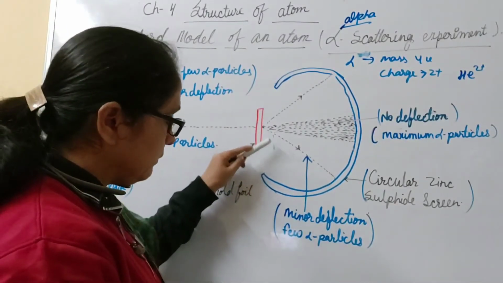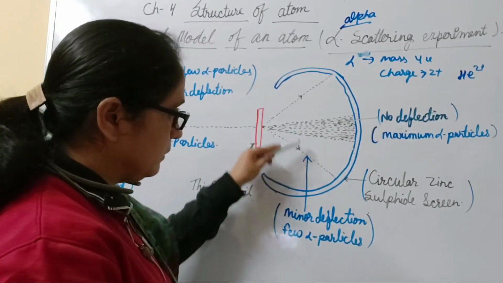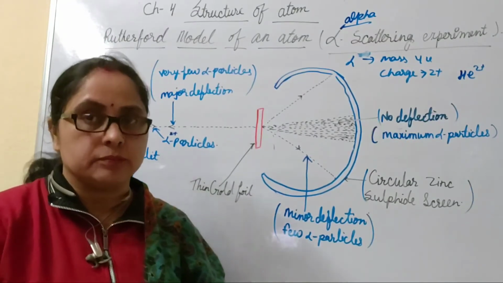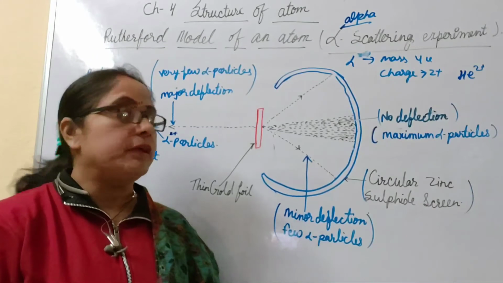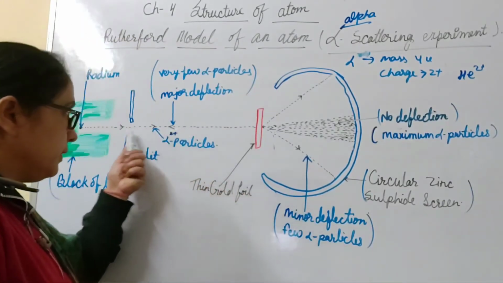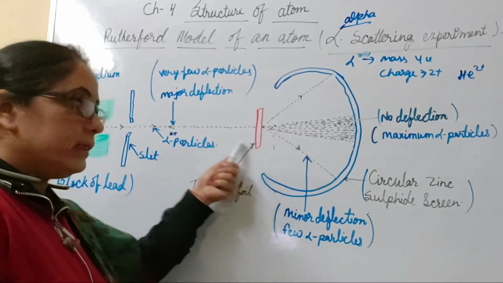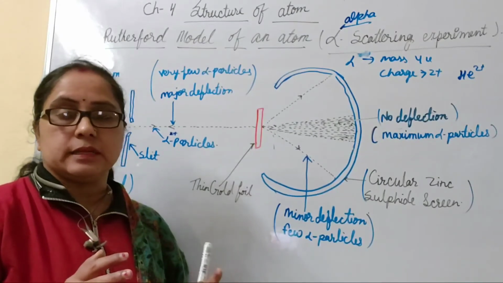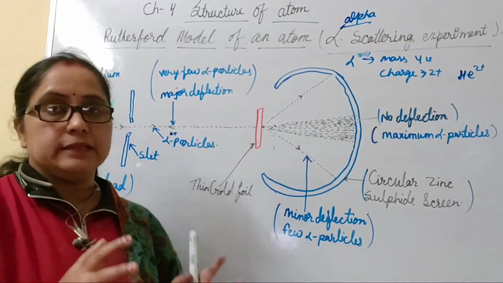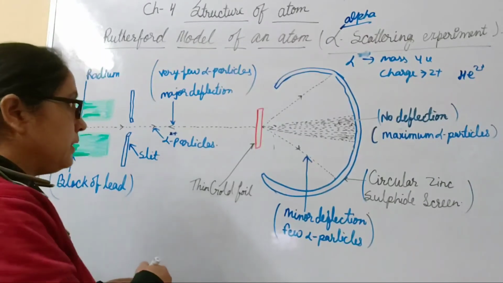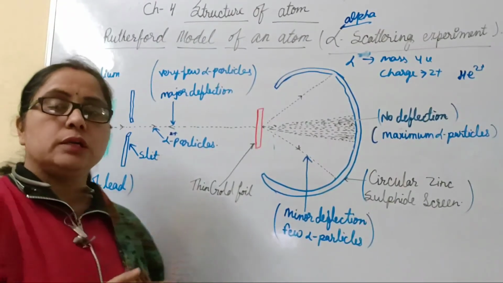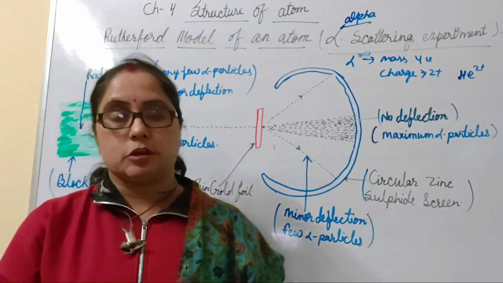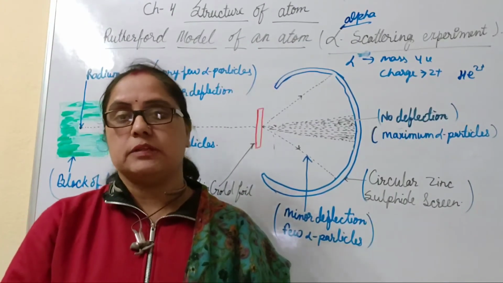This one shows the deflection of alpha rays, minor deflection. This is the minor deflection due to the obstructions present inside an atom. Third point, he said that very few alpha rays, one or two, after striking the gold foil, come back in their original path. It means the center of the atom is dense. Something is present in the center of the atom, and hence repulsion is taking place, which does not allow the alpha rays to pass through the center. And on the basis of these observations and conclusions, Rutherford discovered the nucleus of an atom.